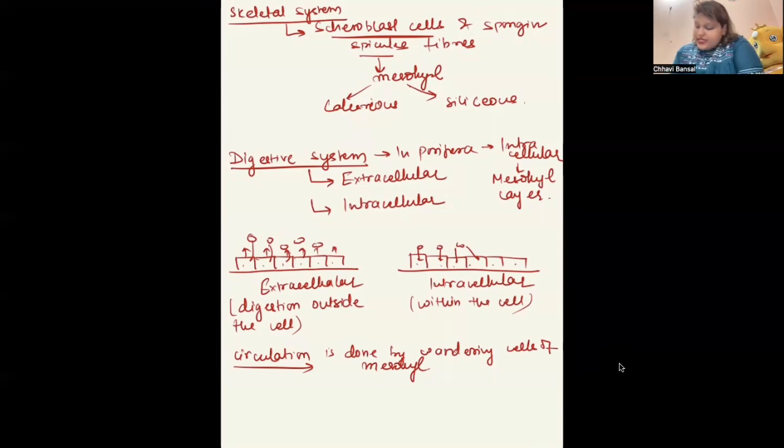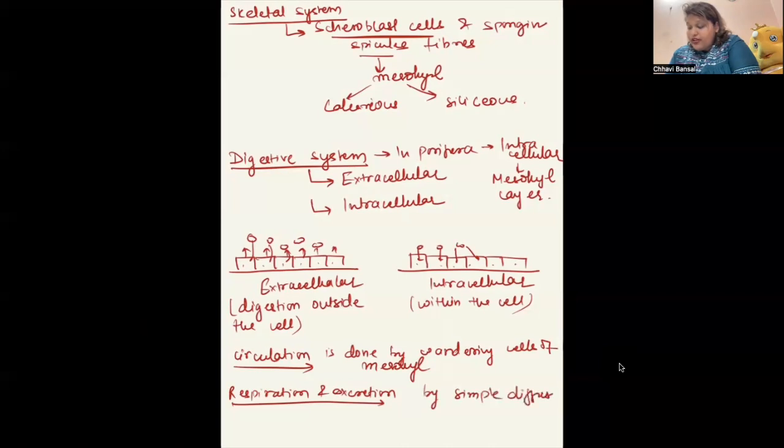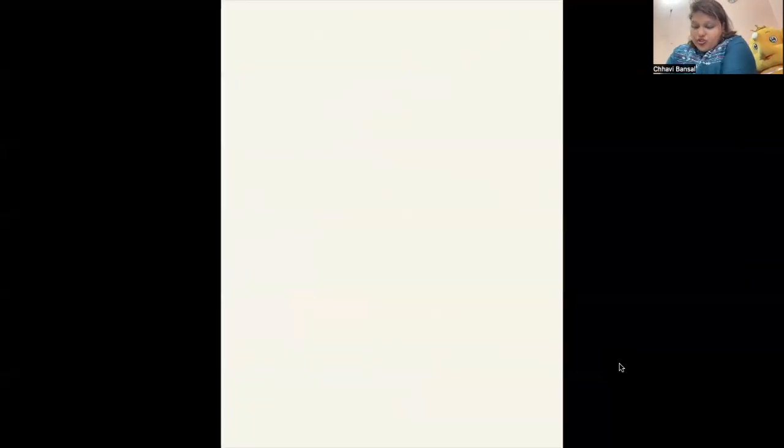Okay. Next is respiration and excretion. See, because most of the body is in contact with water, right? So simple diffusion is the process by which it takes place. And for excretion, we already know ammonia is the major excretory product. Fine. Next is reproduction.